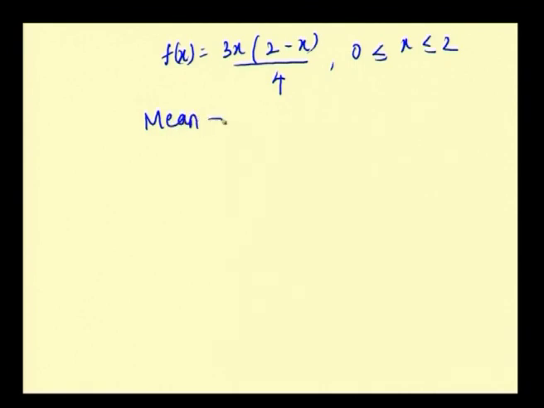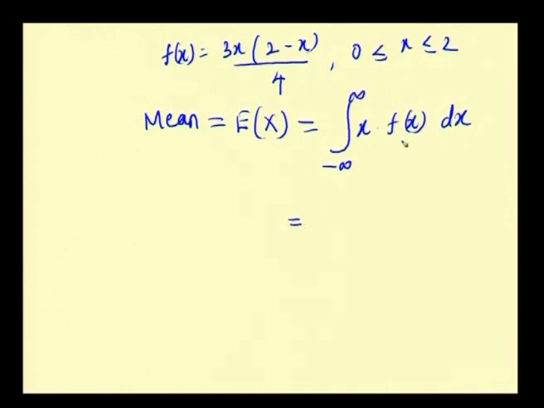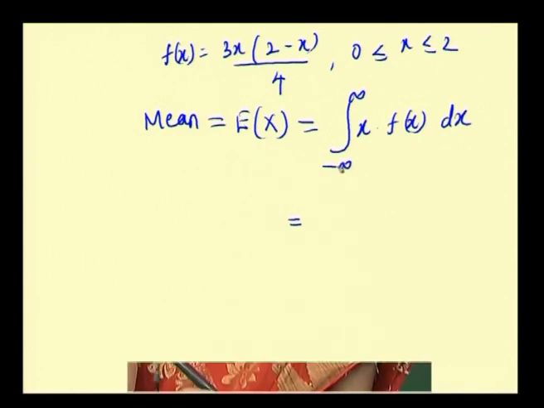f(x) is given to be equal to 3x(2 minus x)/4 for 0 less than or equal to x less than or equal to 2. So, we have to find the mean. As already discussed, the mean is equal to the expectation of x. Since it is a continuous random variable, we have to use integration. The limits actually vary from minus infinity to infinity, but when we substitute for f(x), we restrict our limits to 0 to 2.